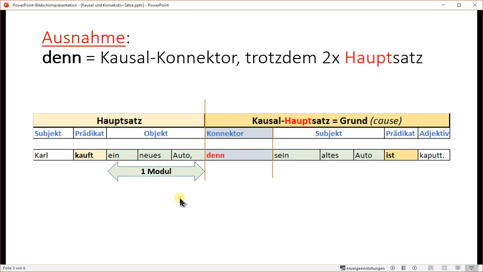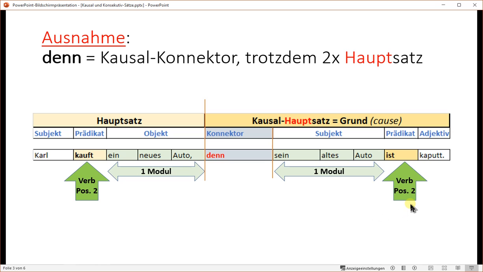Again, this is one module. This is also one module. And the verb in the first Hauptsatz is on position 2. And the verb in the second Hauptsatz is also position 2, even though it doesn't look like that. How come? We count position 1, 2, 3, Hauptsatz. The verb is on position 2. Second Hauptsatz, position 1, 2, 3. The verb is also on position 2. As I said, this is one module counted as one position. And the exception here is that the connector denn, especially this one, does not count. This one is at position 0.